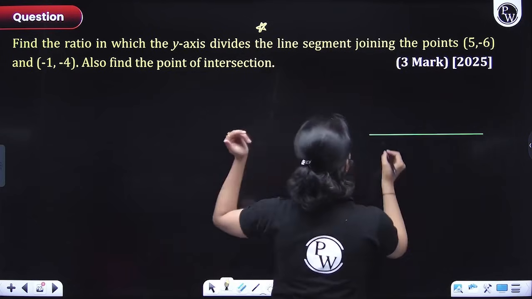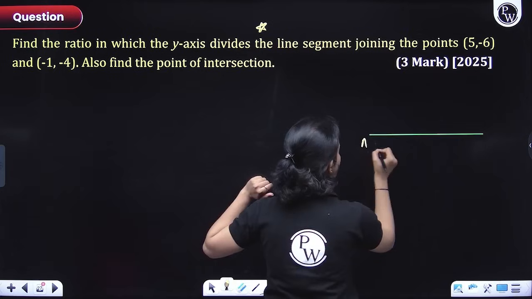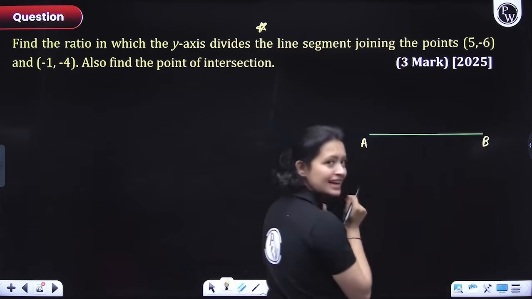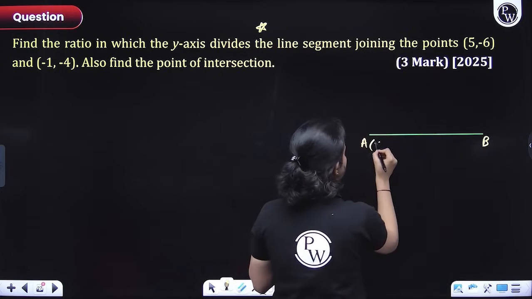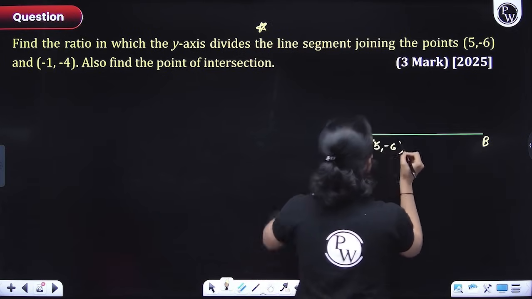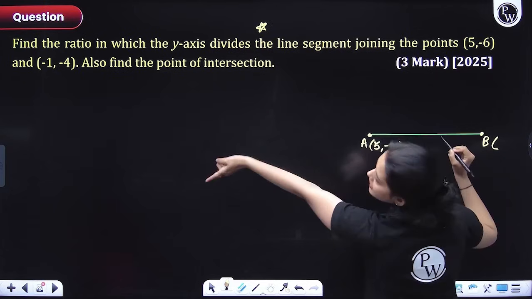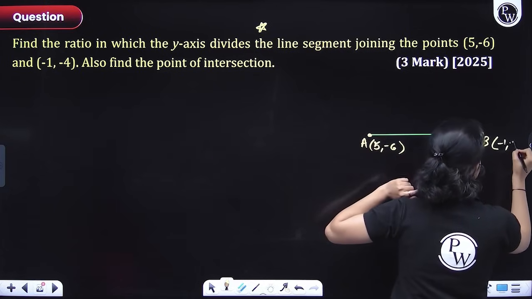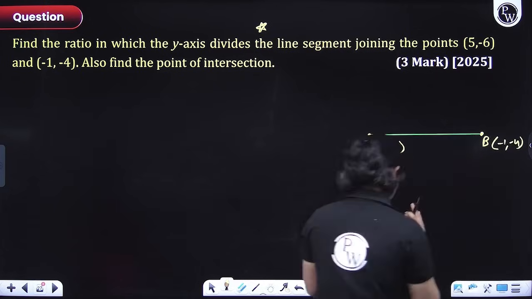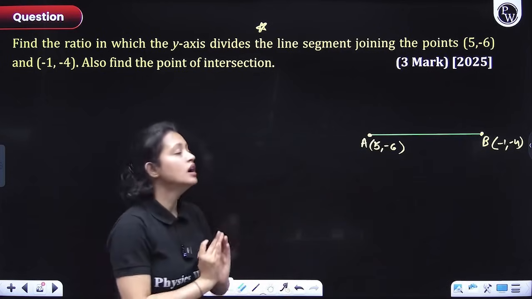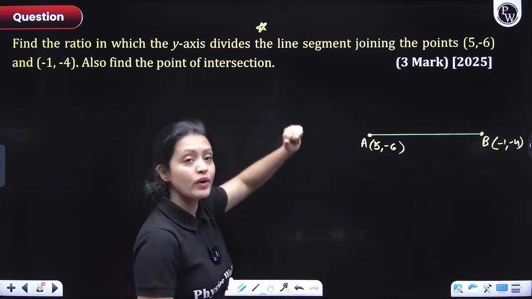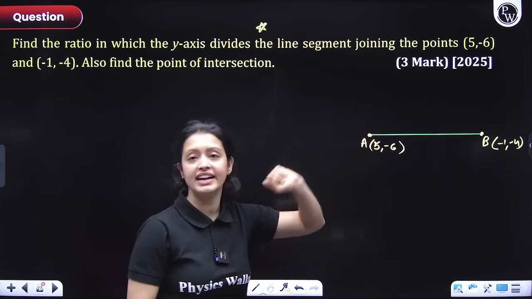And I don't know the name of the line segment, so I am going to name it AB. Let's suppose A is (5, -6). They have given the vertices of the extremes, right? And B is (-1, -4). Now, they are saying you have to figure out the ratio in which the y-axis is dividing this line segment.